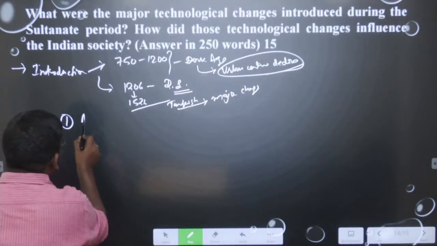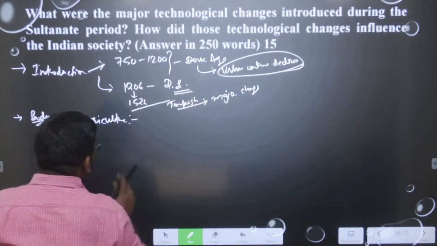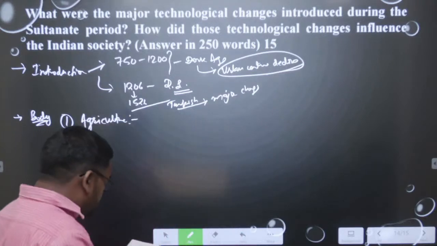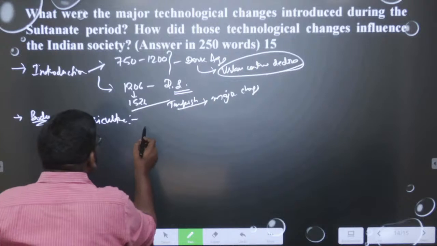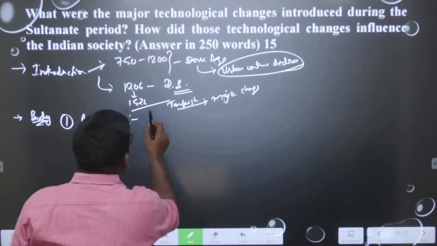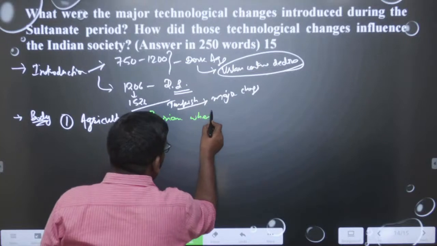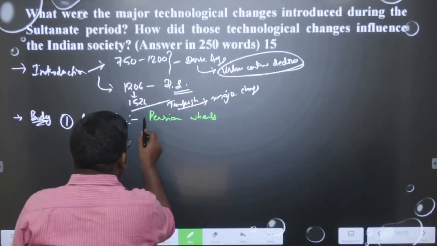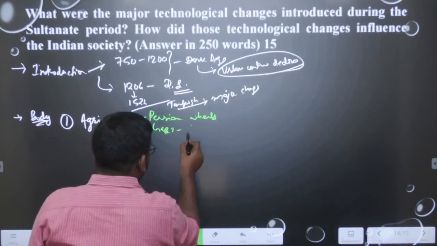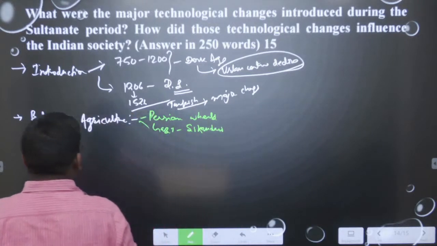The first, agriculture. There was a development in agriculture, and this played a very important role. These all things impacted the society of that time. So we can be writing about these important points. In agriculture, they had the Persian wheels. Persian wheels were introduced. Then we have the drudge-a, secondary, which were used for mapping land. These are the important innovations in agriculture.